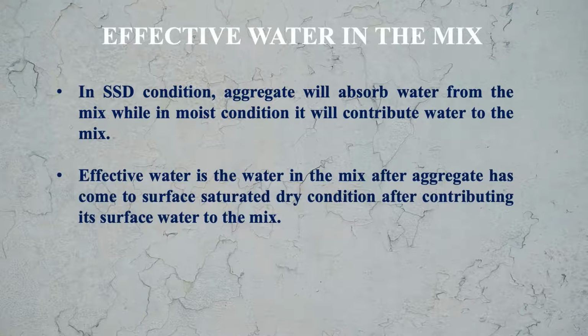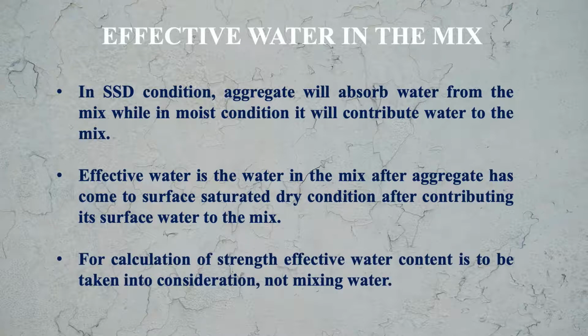So effective water is the water in the mix after aggregate has come to surface saturated dry condition after contributing its surface water to the mix. So for calculating the strength, effective water content is to be taken into consideration, not the mixing water. So this point you must keep in mind.